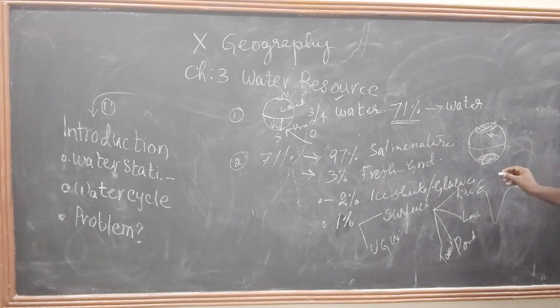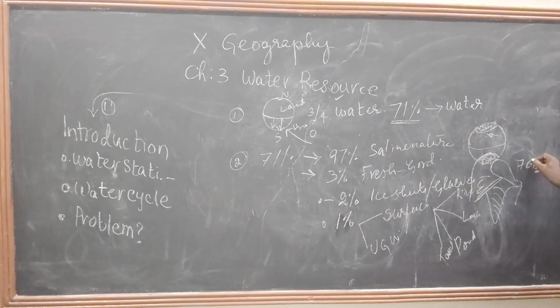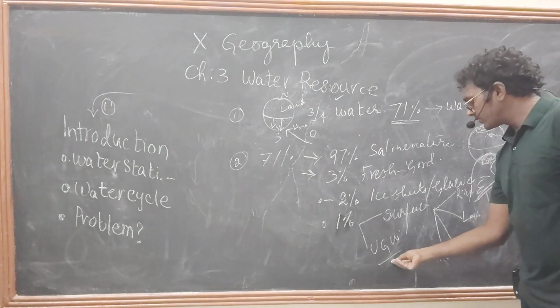See here, some perennial rivers we can see in India: Brahmaputra, Ganga, Indus, Narmada, Tapi, and also Mahanadi, Godavari, Krishna, Penna, Kaveri, and some other east flowing rivers. This is surface water. The surface water contains 70%, and the remaining groundwater contains 30%.